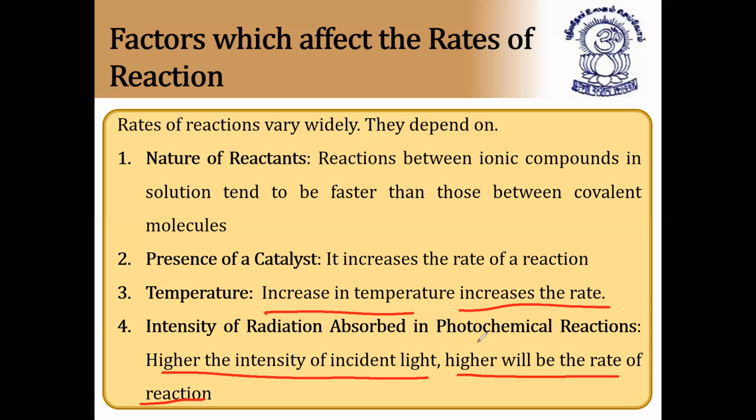Higher the intensity, a photochemical reaction means a reaction that takes place in the presence of sunlight. For example, hydrogen combined with chlorine in the presence of sunlight, meaning UV rays, forms 2HCl. In the presence of sunlight, this is called a photochemical reaction. So in this case, higher the intensity of incident light, higher will be the rate of reaction. I hope it is clear. So this is called photochemical reactions. These are the factors affecting rate of reaction.